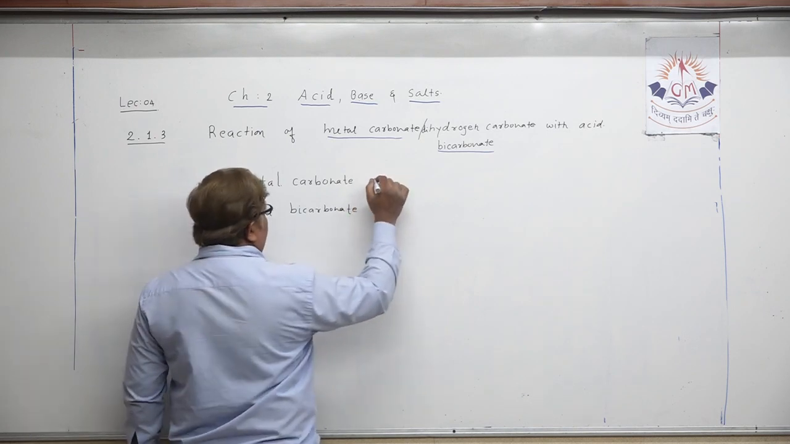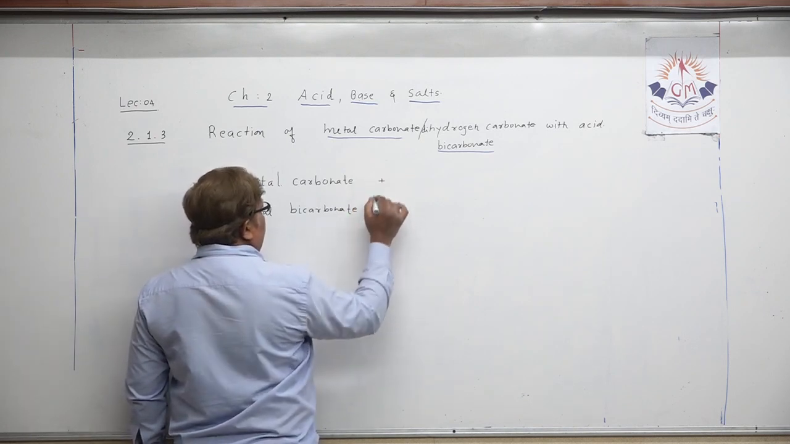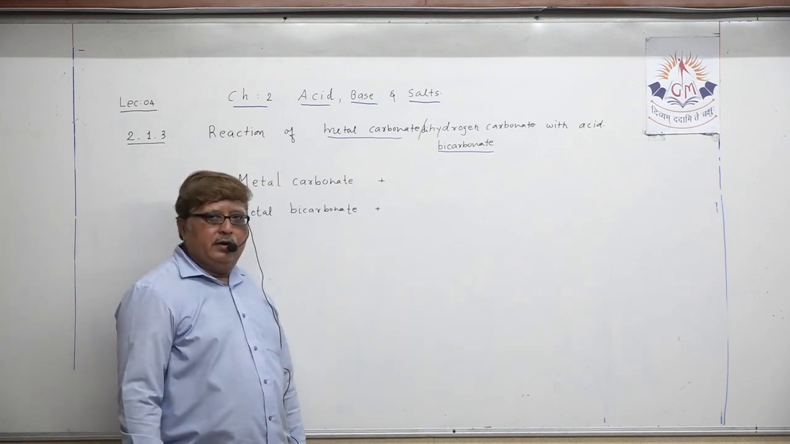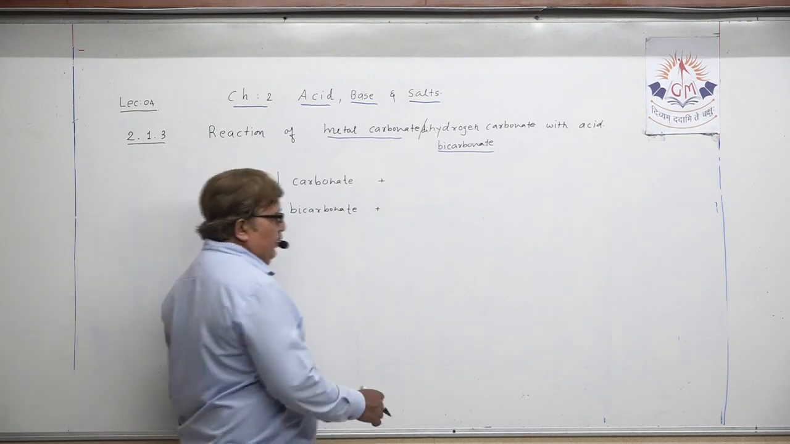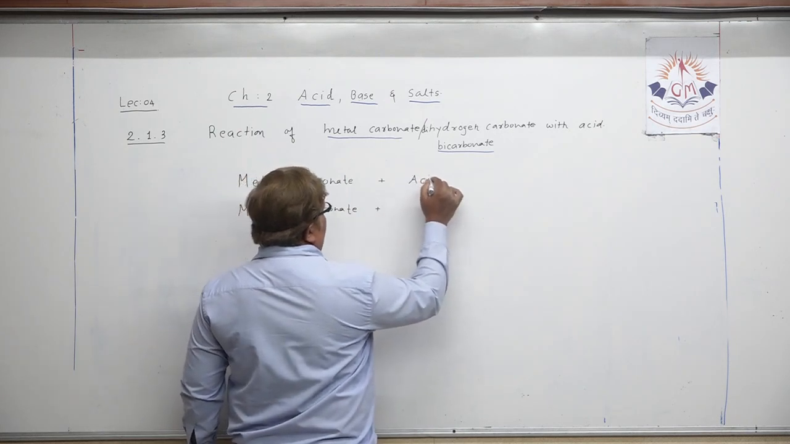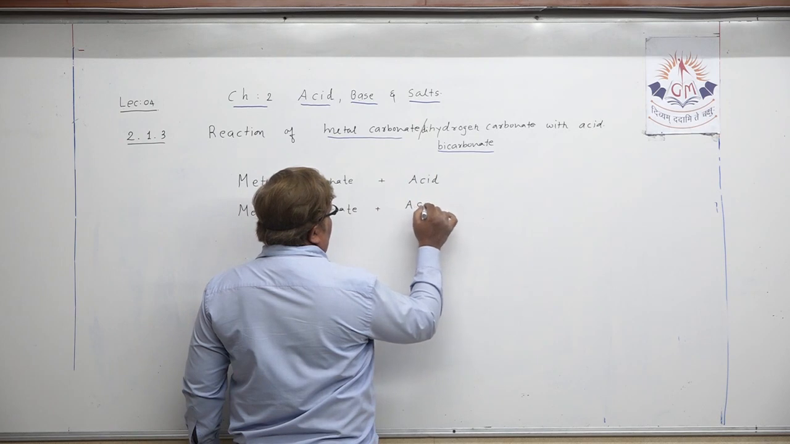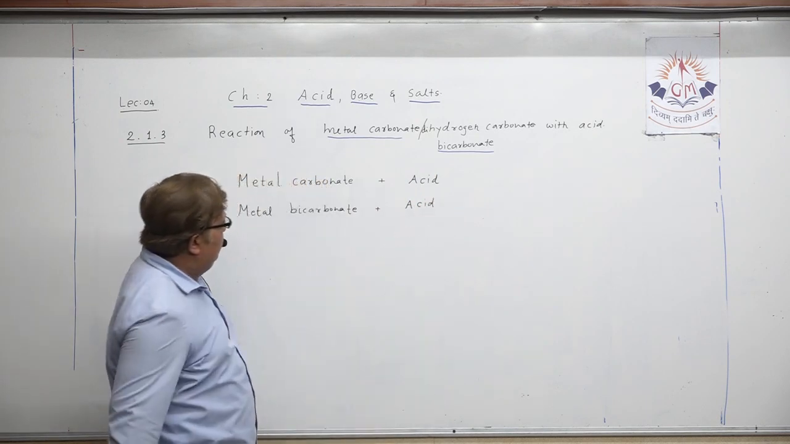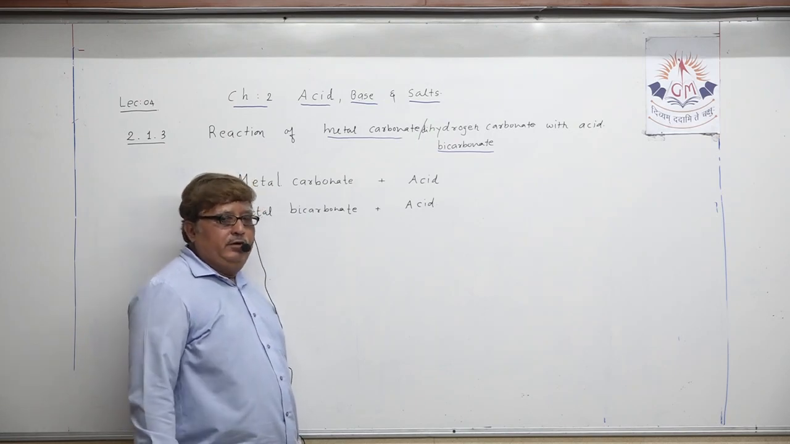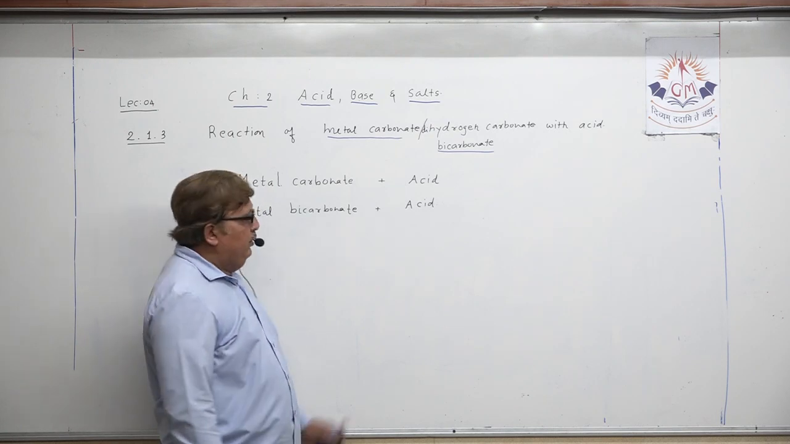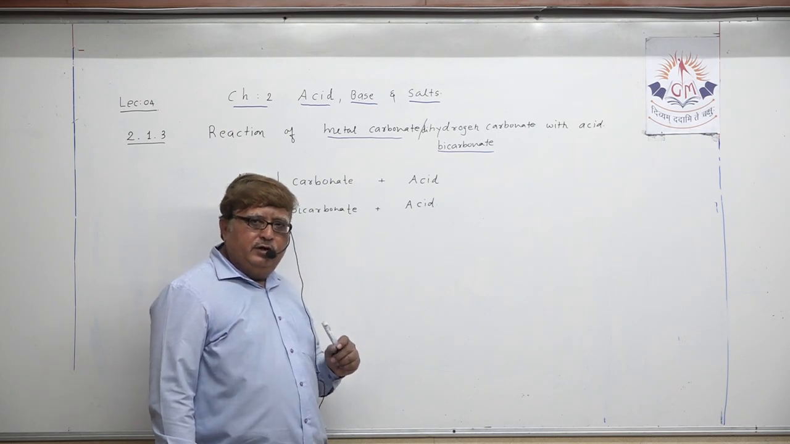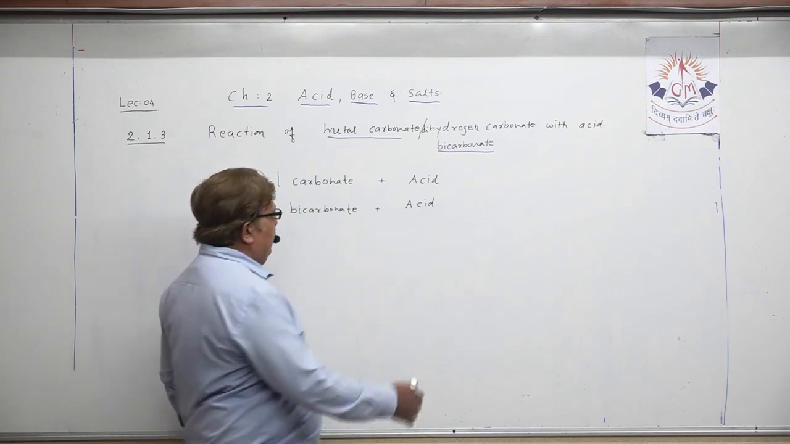Mind this very well. Whenever metal carbonate or metal bicarbonate, dihydrogen carbonate, reacts with acid, what happens actually? We are writing, like in lecture number 3, the general word equation for this particular chemical reaction.